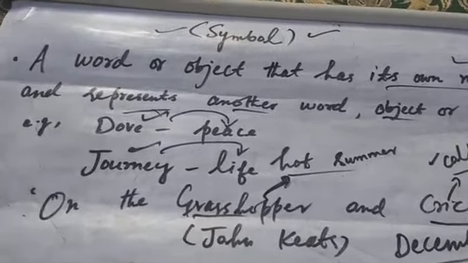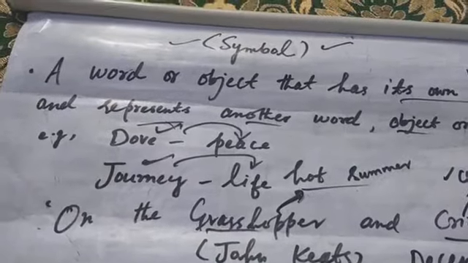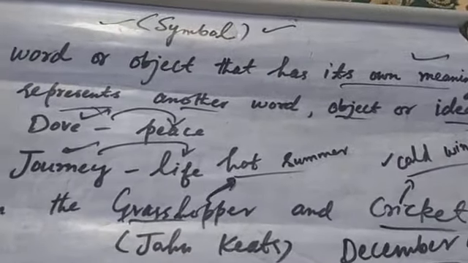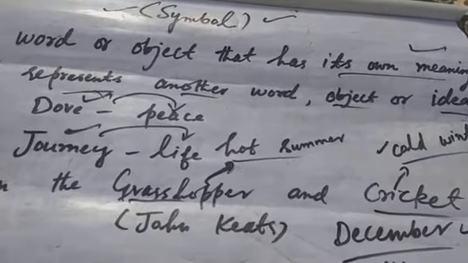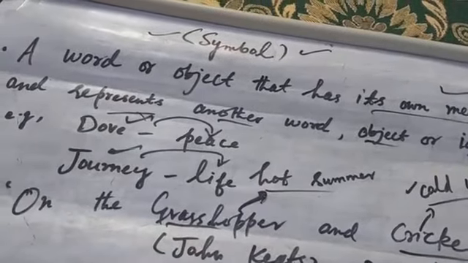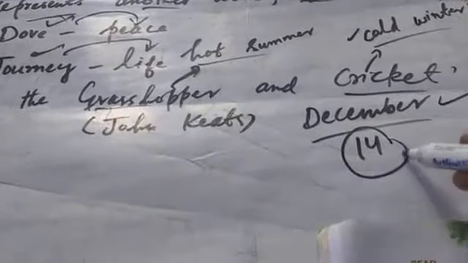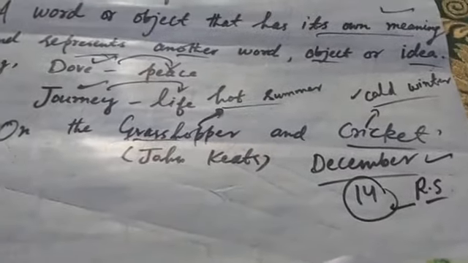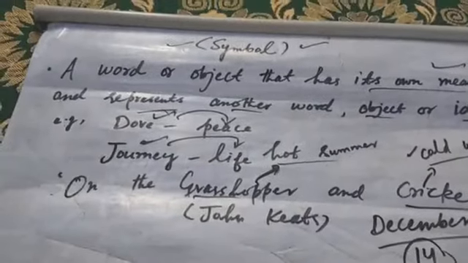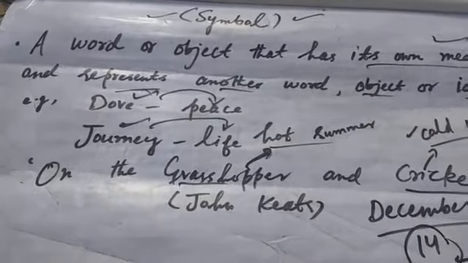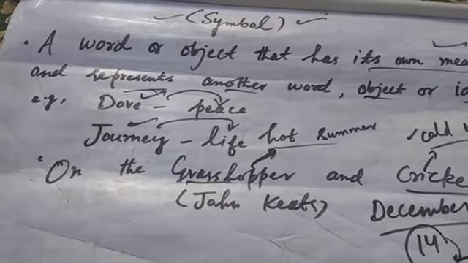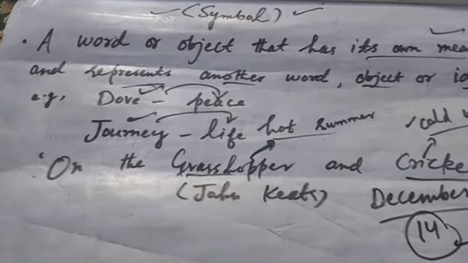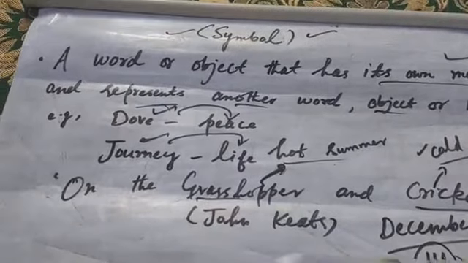Okay, so let me tell you that the poem is written in December. Okay, and the poem is a sonnet. Sonnet means a poem of 14 lines that follows a strict rhyme scheme. Okay, so this was the introduction of the poem regarding the symbolism and the use of symbols in the poem. I hope you have understood what you mean by a symbol. Now let's move towards the text of the poem.